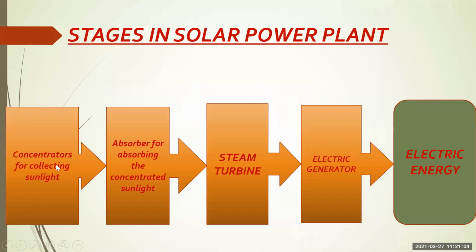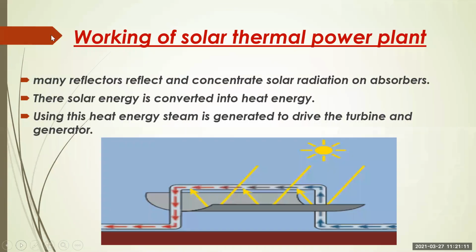This is the flow chart. You have to keep it in mind. See how the solar thermal power plant works. Many reflectors reflect and concentrate solar radiation on the absorber. Then solar energy is converted into heat energy.